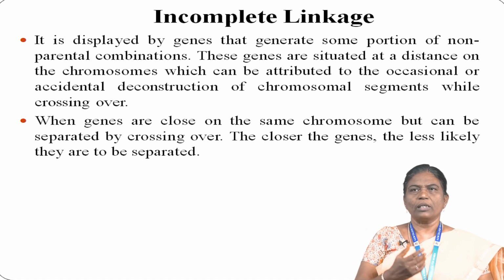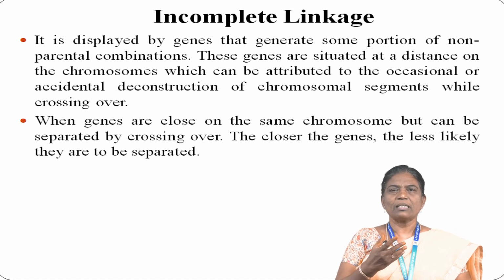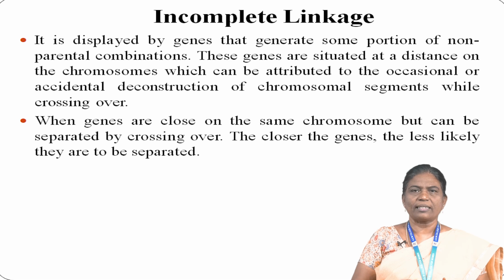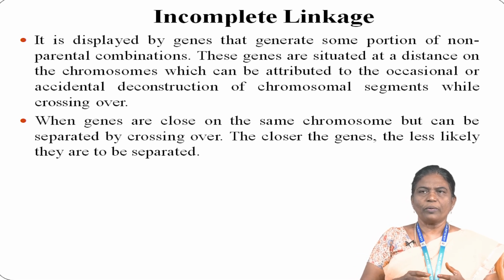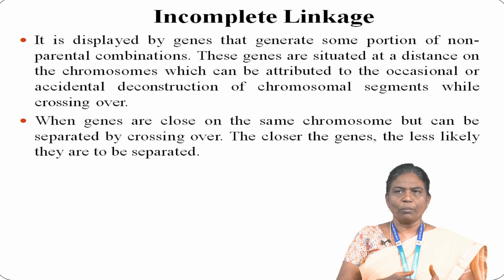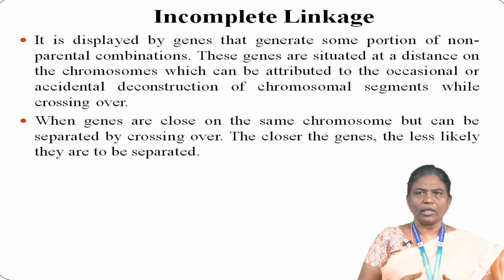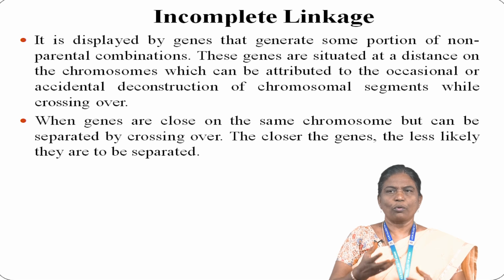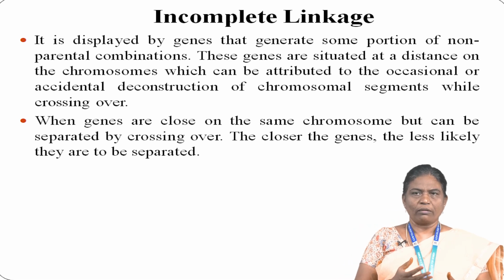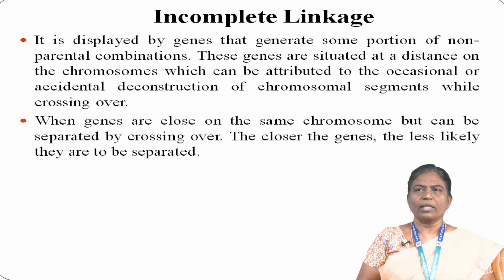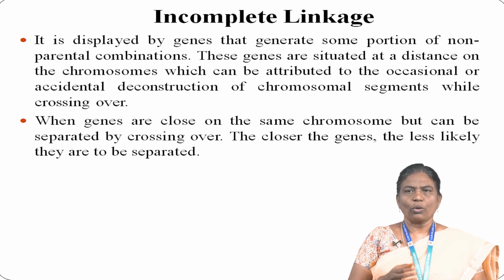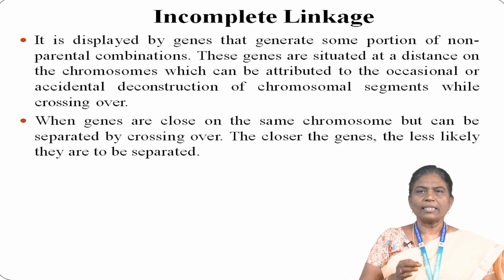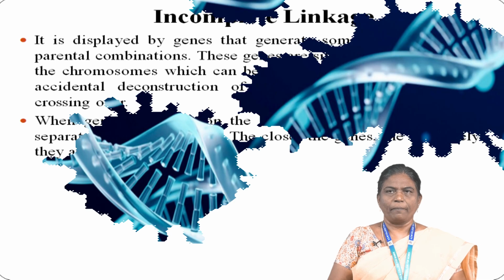Let us see something about incomplete linkage. Here it is displayed by genes that generate some portion of non-parental combinations. These genes are situated at a distance on the chromosome, which can be attributed to the occasional or accidental breakage of chromosomal segments while crossing over. The genes are close on the same chromosome but can be separated by crossing over. The closer the genes, the less likely they are to be separated.